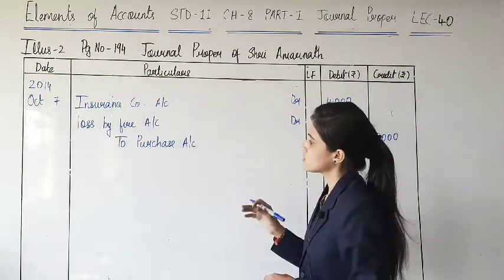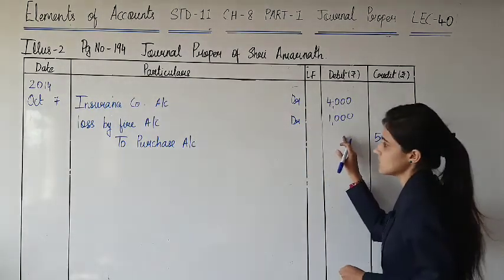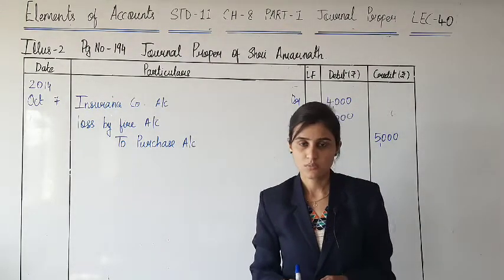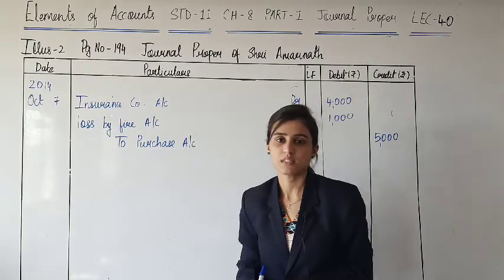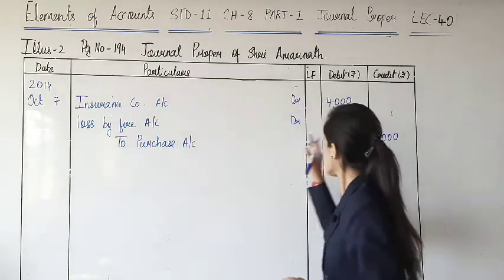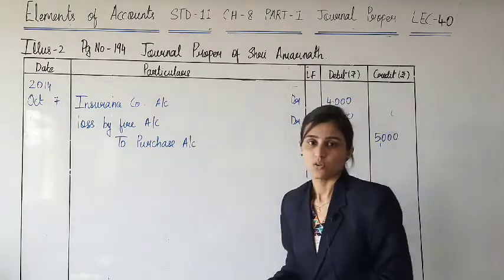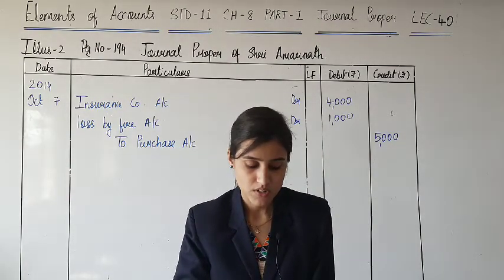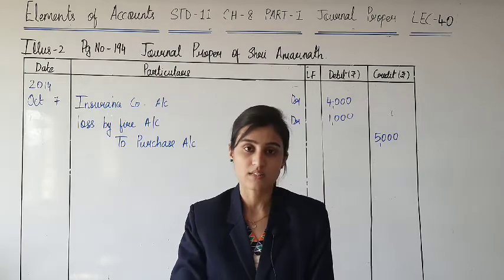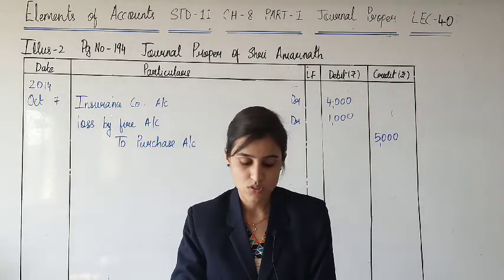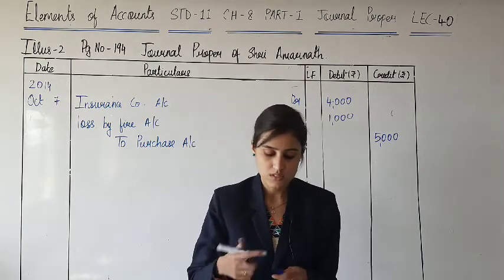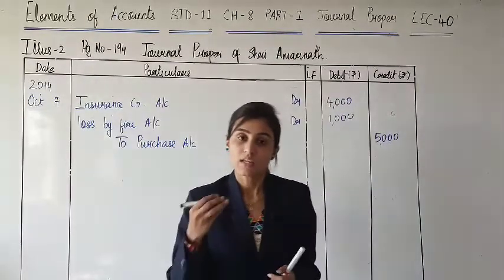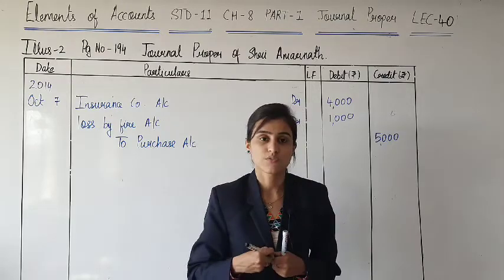So overall the loss is 1000. Loss is to be debited as per the rule of nominal account. Yes, debit all expenses and loss. So 1000 here. Alright. Next and last, 8th of October, purchased a furniture of rupees 8000 against the goods costing 7000. That means you have given goods of rupees 7000 and in return you have purchased furniture.